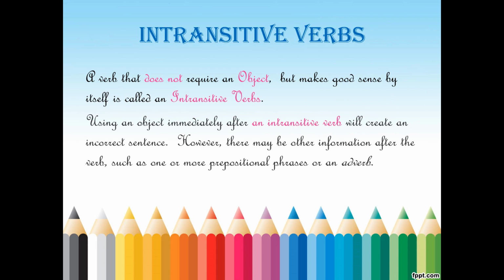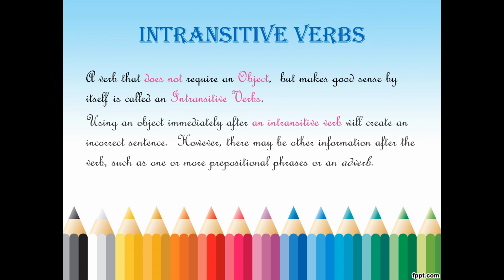See here, I will say, birds fly. Birds fly what? It's a complete sentence: birds and fly, subject and verb only. Are you getting the meaning with birds fly? Yes, you are showing the action of how the birds fly. In the sky is a prepositional phrase.